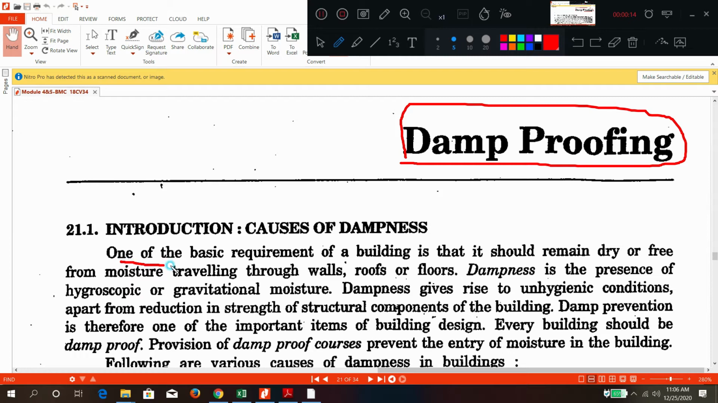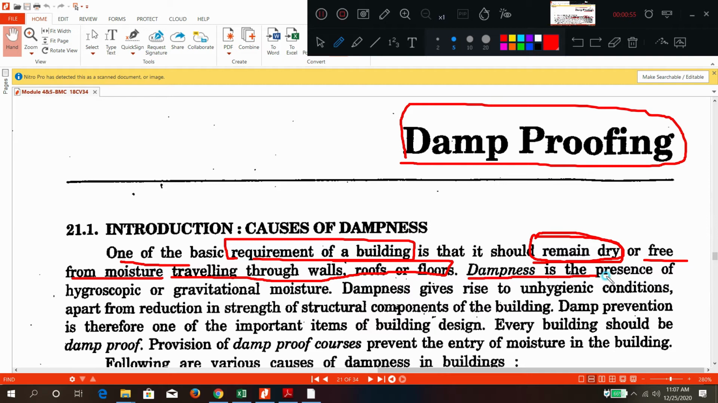One of the basic building requirements is that it should remain dry. Whenever a building is dry, then it is almost safe. It should remain dry and free from moisture which is traveling through the walls, roofs, floors. From outside the moisture should not get inside. From the outside, maybe rainwater, maybe groundwater, maybe the surrounding atmosphere, through the walls, through the roofs, through the foundation or floor, the moisture should not get inside. That is the main requirement.